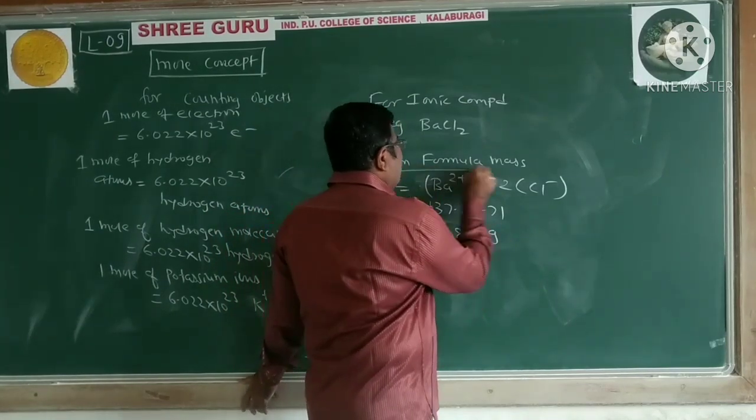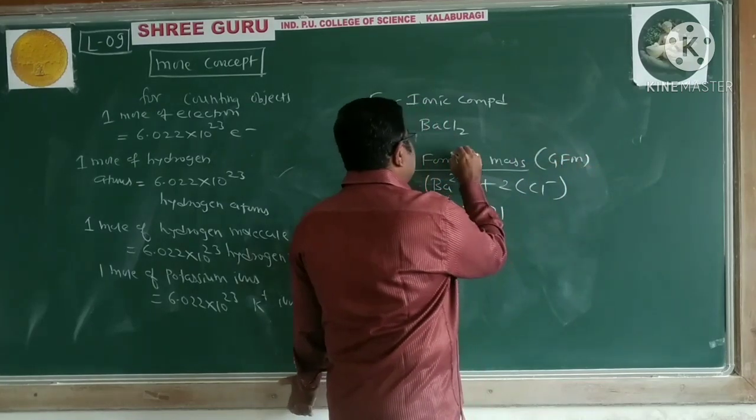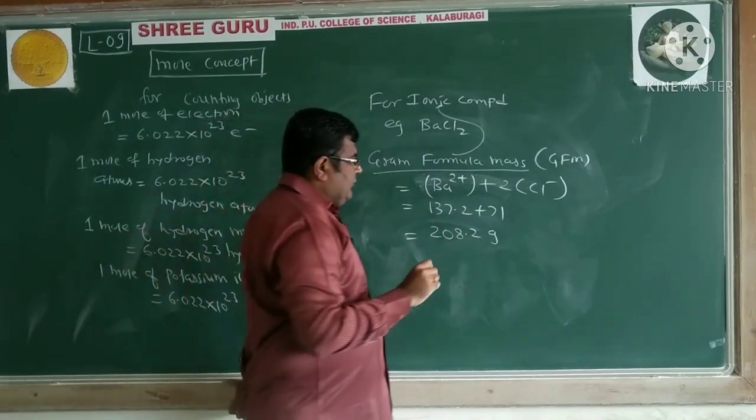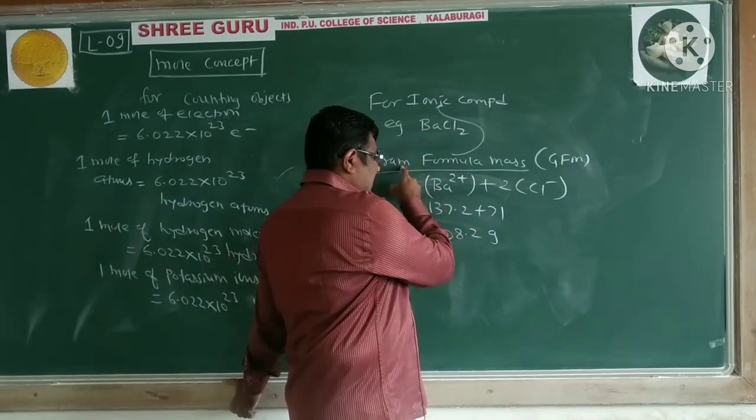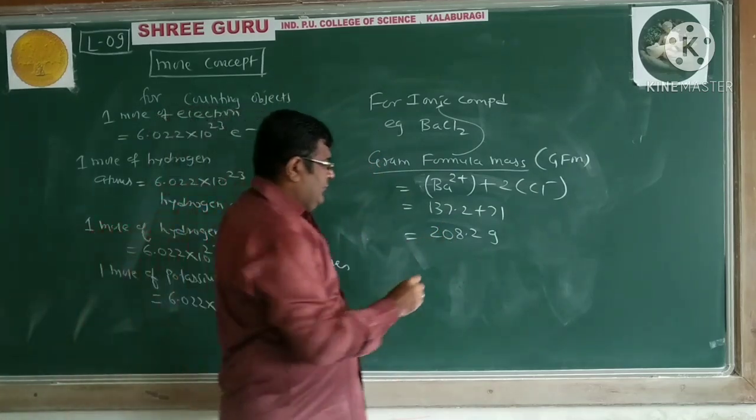That is the gram formula mass. We use the word formula for ionic compounds. So it is the gram formula mass, 208.2 gram.